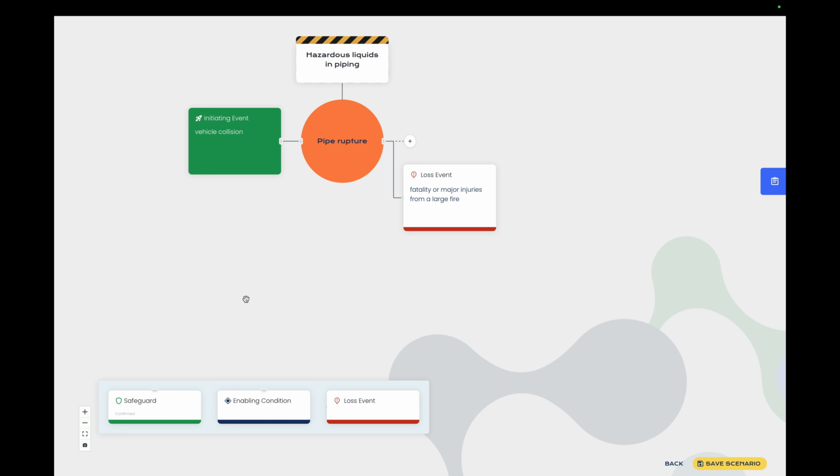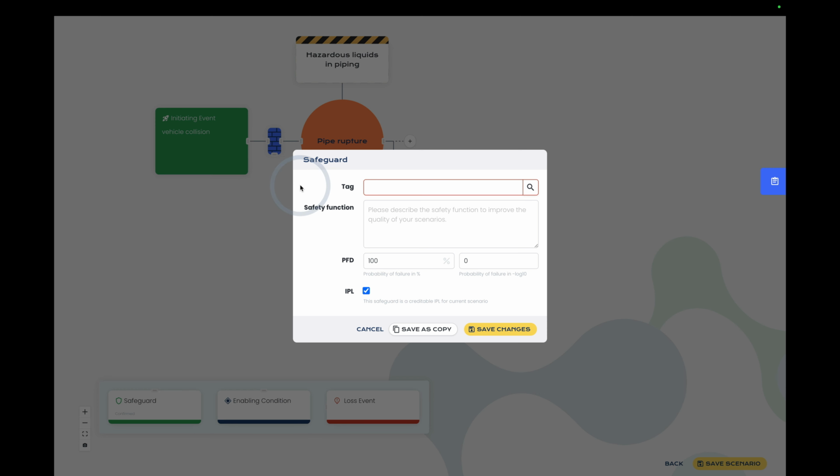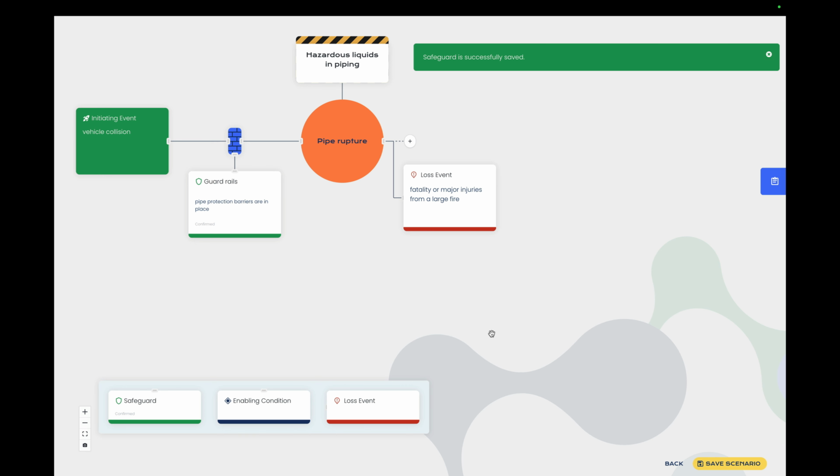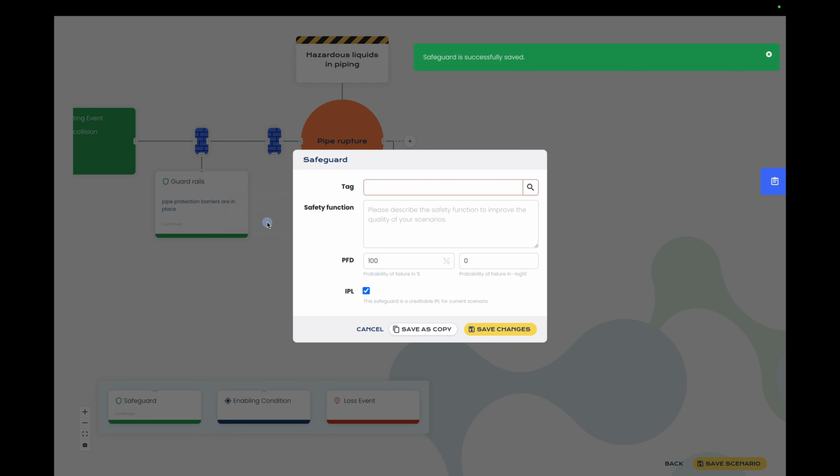So let's add some safeguards. We can use the drag and drop functionality to place the safeguard on the event chain. We could think about guardrails. Pipe protection barriers are in place with a probability of failure on demand of 1. Let's add one more. Side traffic rules, probability of failure on demand of 1 with a maximum speed of 15 km an hour.